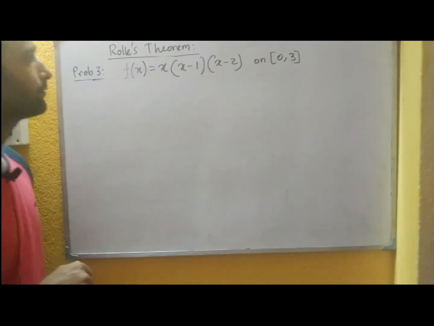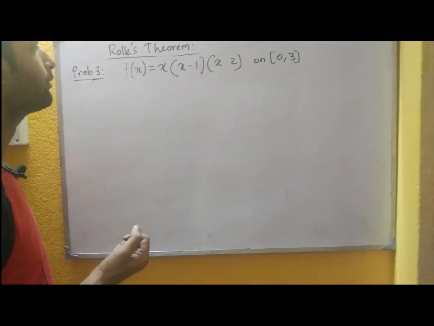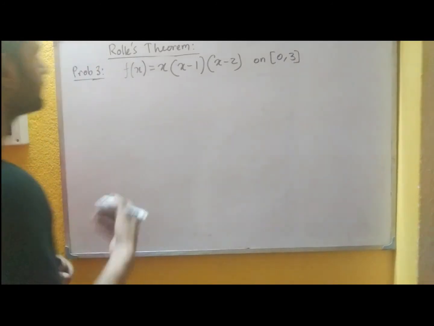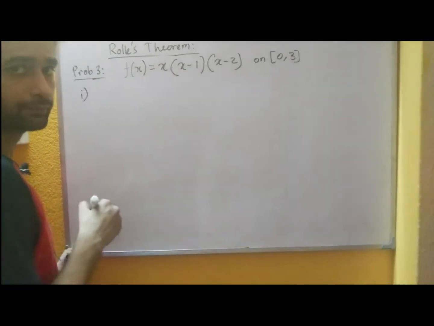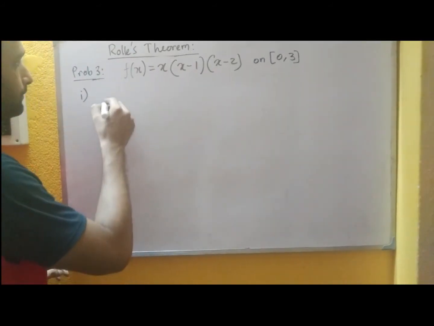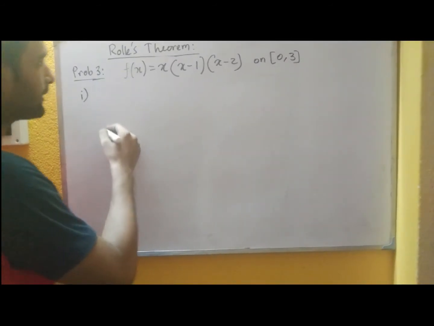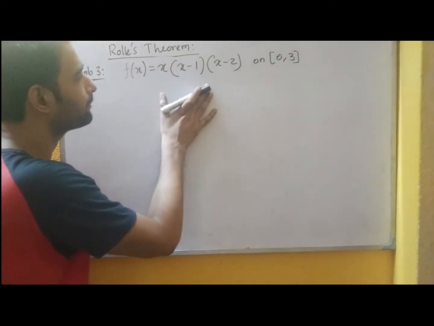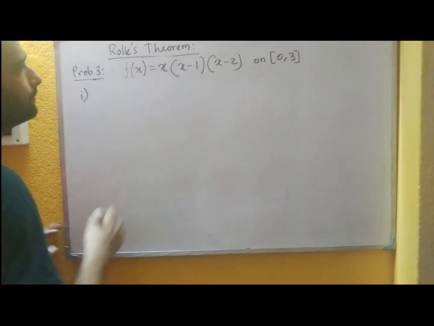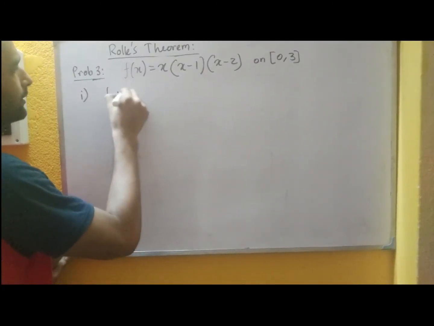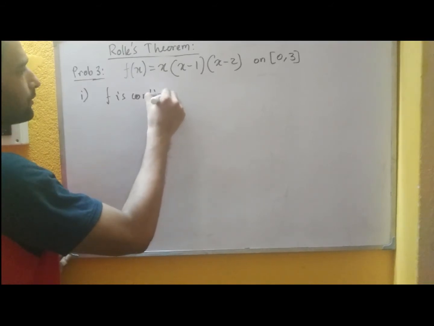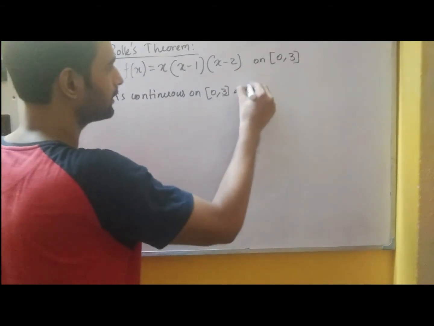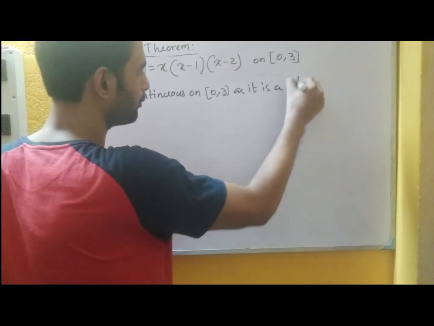This is our next problem. The question is saying that we have to verify Rolle's theorem for this function on the indicated interval. So let us again verify the conditions one by one. The first condition is the continuity. Again you can clearly see that the function is a polynomial one and it is continuous. So we will write f is continuous on the closed interval 0 to 3 as it is a polynomial function.